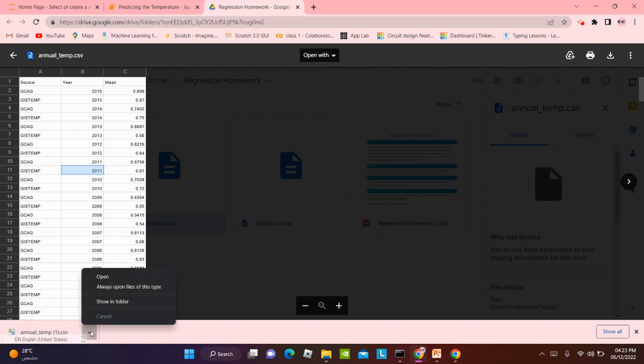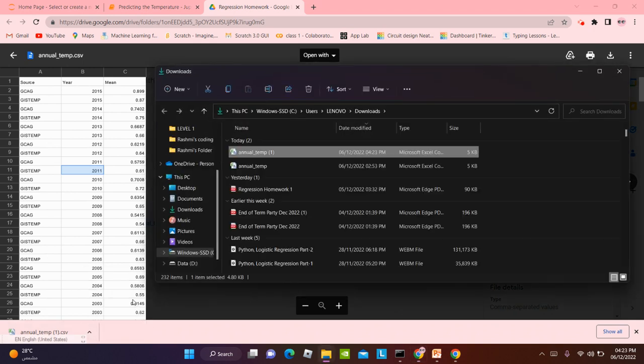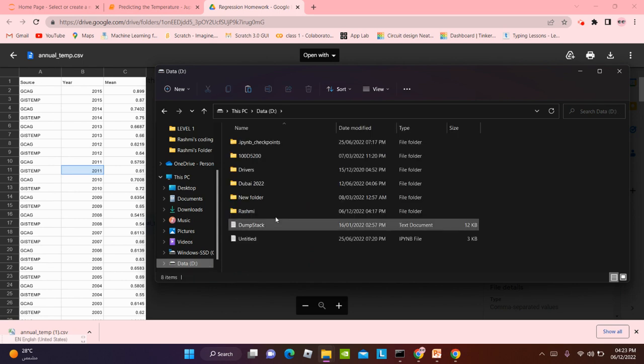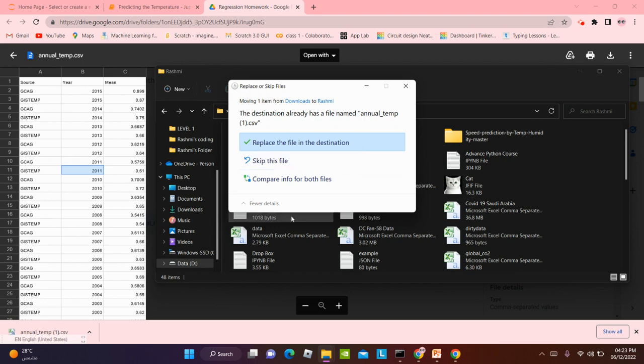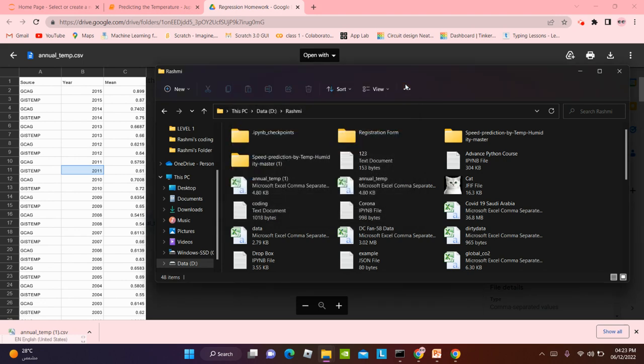After it's done, we click on this arrow and click show in folder. We cut it from there and upload it in our folder. Not on the desktop folder, the inside folder, like the data D. I already have a folder, so I'm just going to paste it over there. Since I already have this, I'm not going to do it again. But for you, you have to do it since it's your first time.